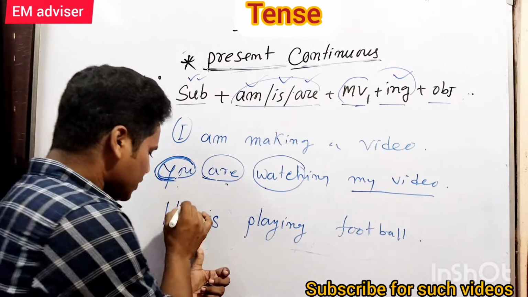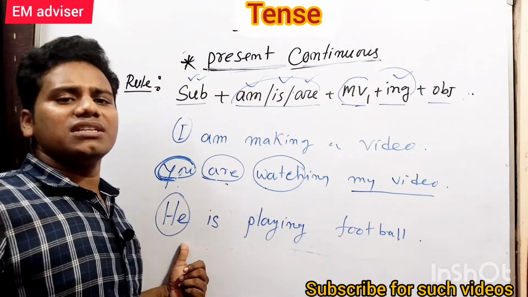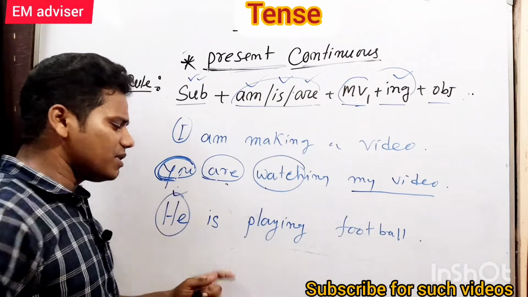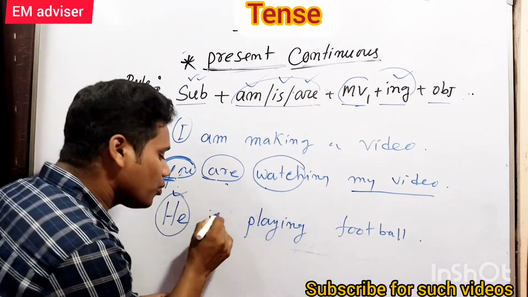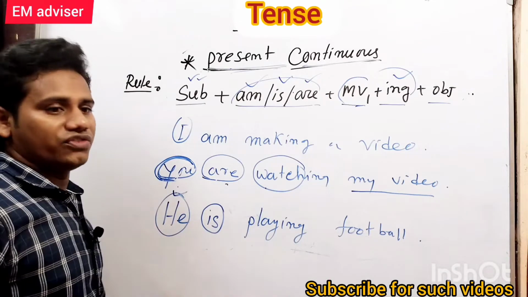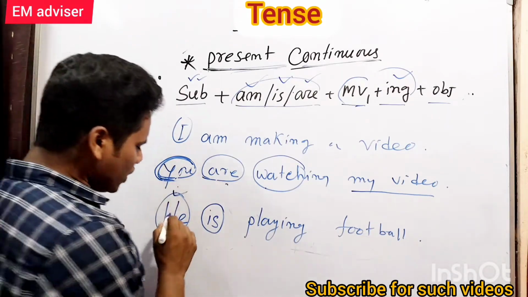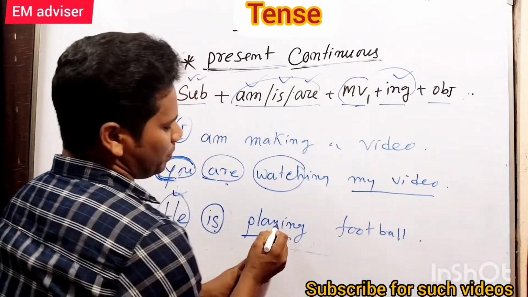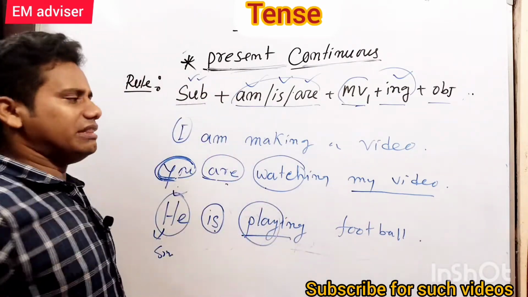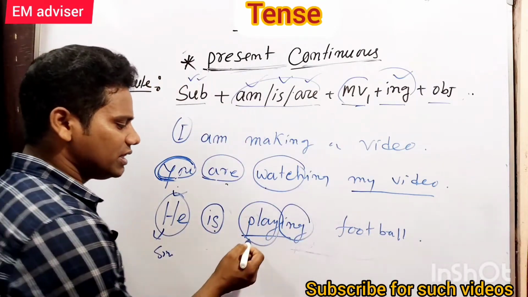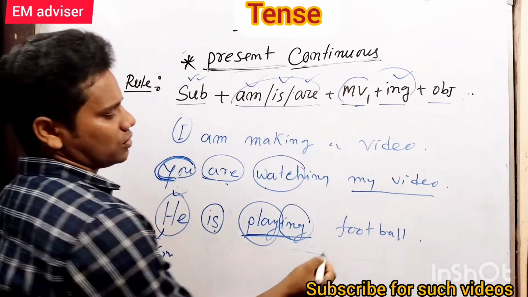Here the subject is third person singular number. I told you is is for a singular subject, and he means singular, obviously. So he is playing. Play is the main verb, then we add ing with the main verb, so playing, and football.